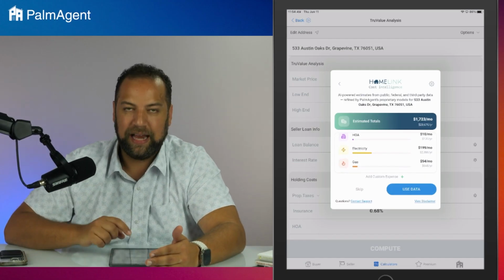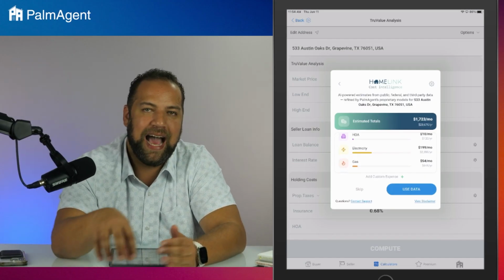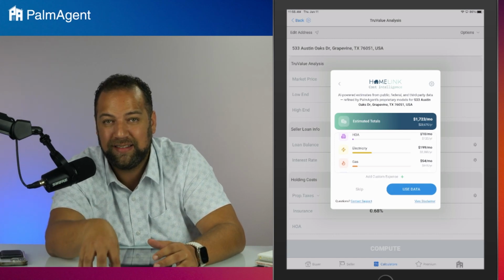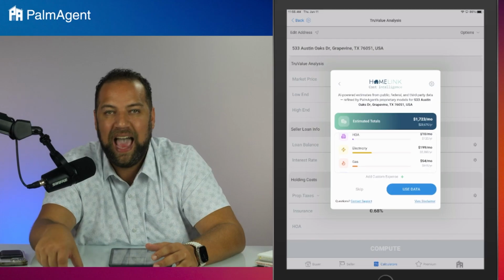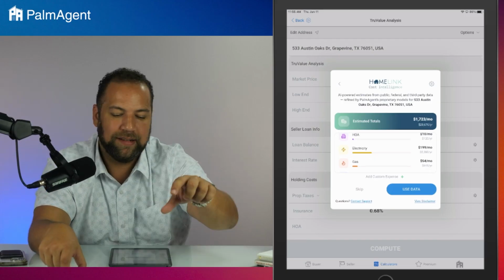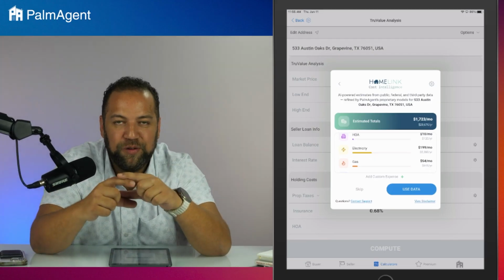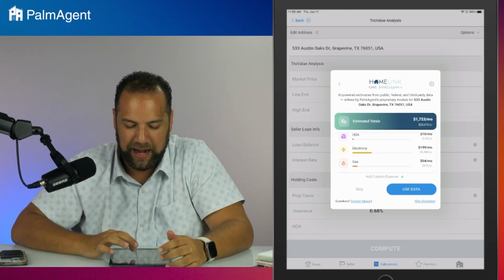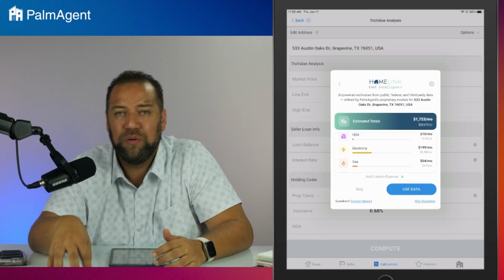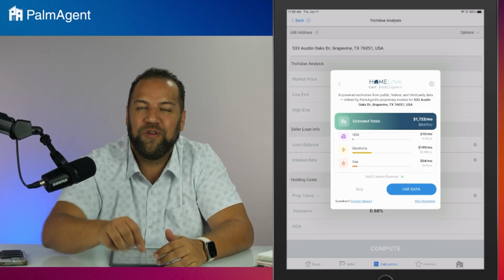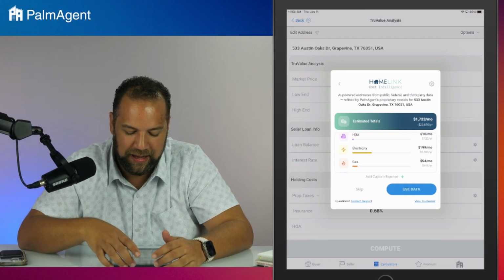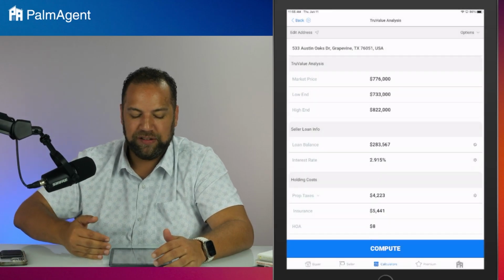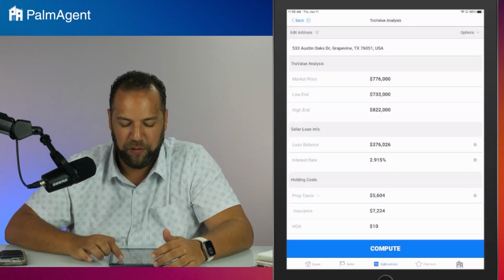But then there's stuff like the electricity bill, which we're using AI and local data to estimate, a seasonally adjusted electricity bill. We can see the average kilowatts per hour for different areas. We can see the square footage of the home. If we use those in tandem, we can actually estimate an electricity bill for that home. It'll recognize if the house has a pool and calculate the pool maintenance costs for that area. All those costs, you guys, automatically populated here. We press use data and it fills out the entire input screen here for us.